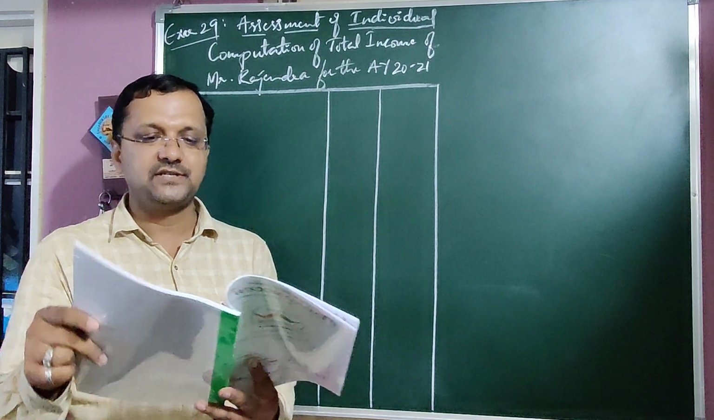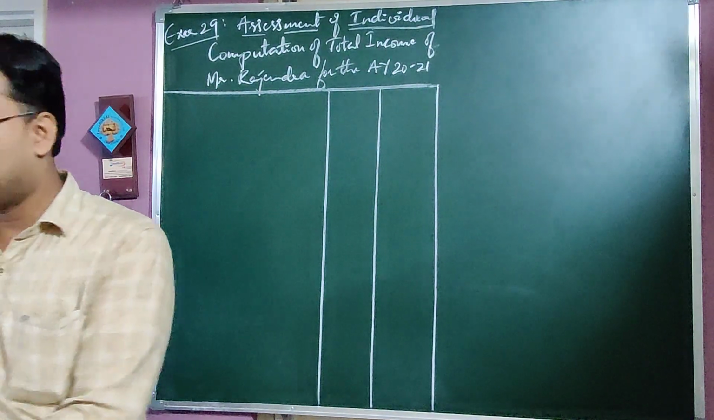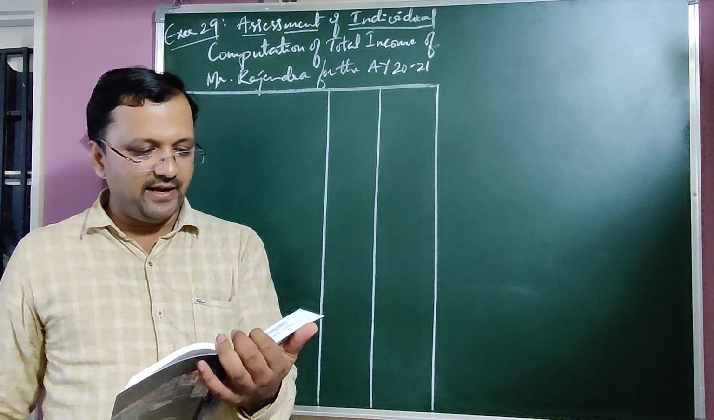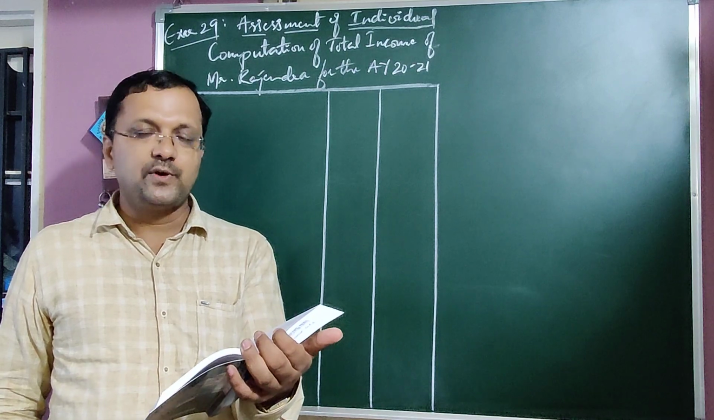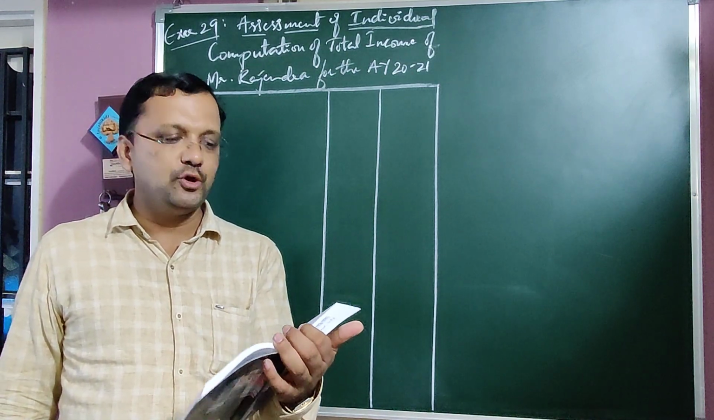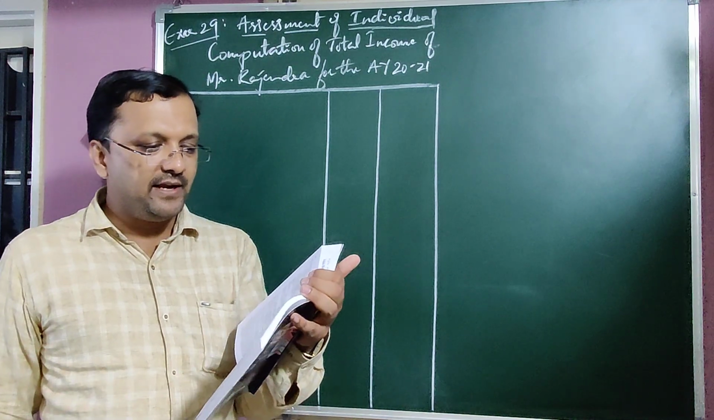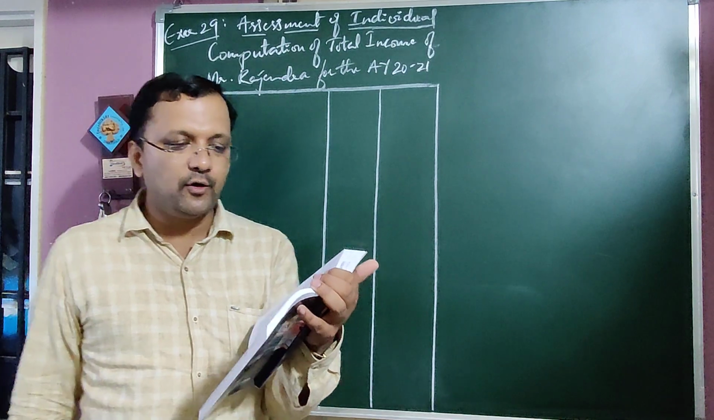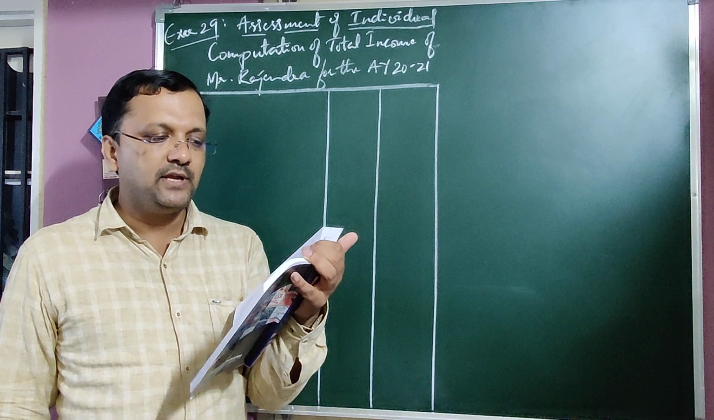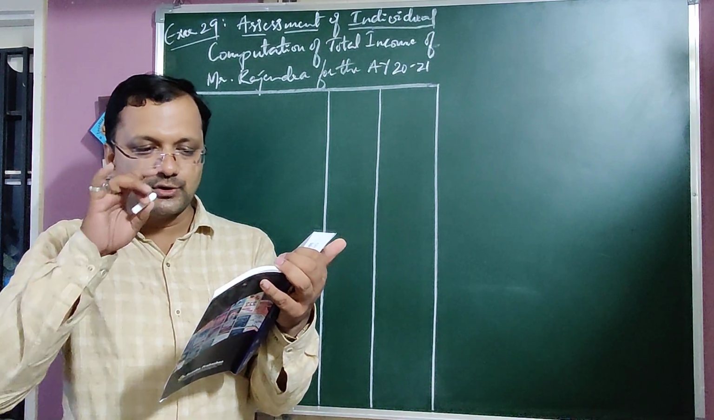Let's go with the first problem. Exercise 29, section C, chapter assessment of individual. I will read out the problem first. From the following particulars of income of Mr. Rajendra, compute his total income for the assessment year 2019-2020.